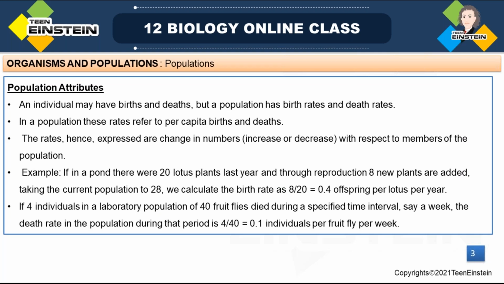In the last class, we were discussing population. So how can we define a population? What do you mean by population? Population means a group of organisms of a particular species. That group occupies a defined geographical area, and in that geographical area a particular species of organism will be living. That is called a population.